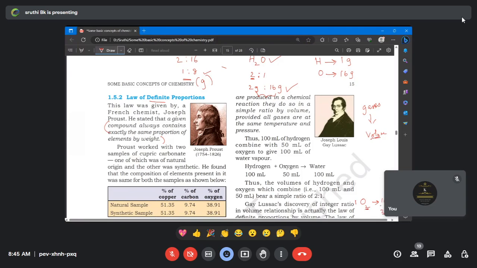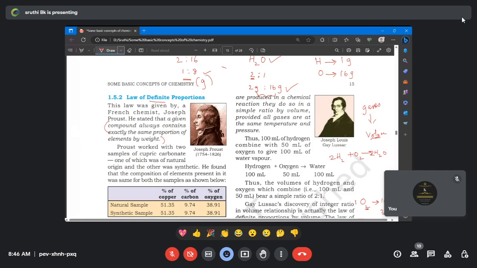So let's take hydrogen. We know H2 plus O2 will give you H2O. Is everyone clear on how to balance the reaction? Will you balance this reaction and tell me? Since there is only one oxygen on the product side but two oxygens on the reactant side, we should put a 2 before H2O. Then there will be 4 hydrogens, so we should put a 2 before H2 on the reactant side. Perfect. So it is 2H2 plus O2 will give you 2H2O.